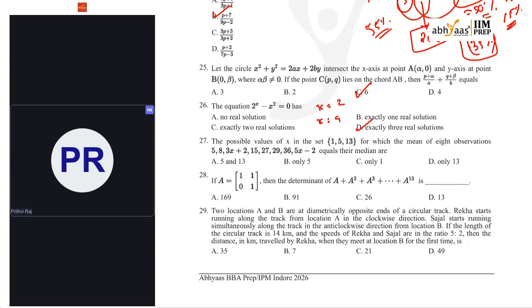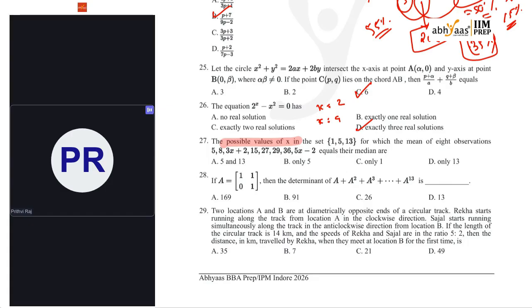And next, possible values of x in the set {1, 5, 13} for which the mean of 8 observations equals their median. They are not asking for the values of x, but the number of possible values of x. So you have to calculate for each case: 1, 5, and 13.